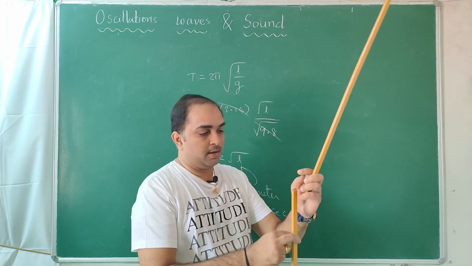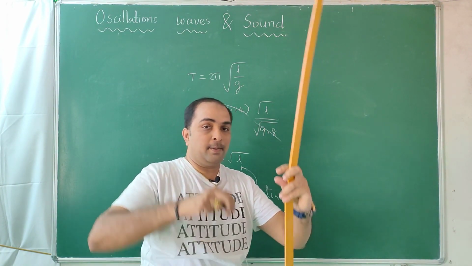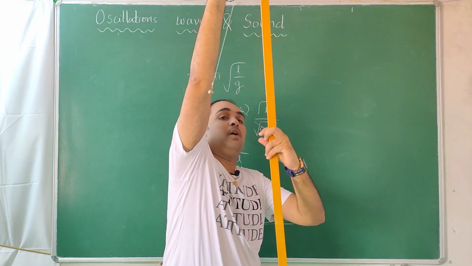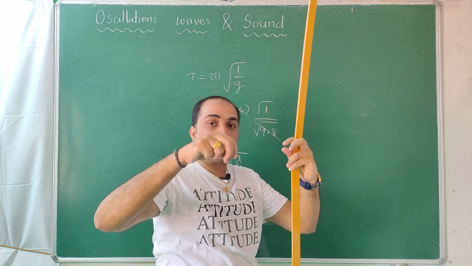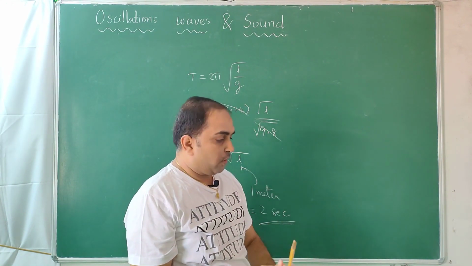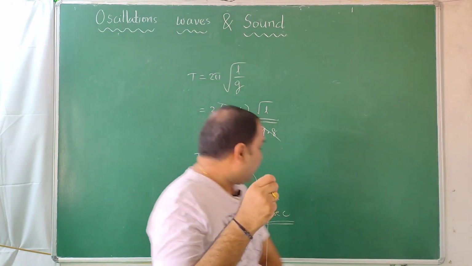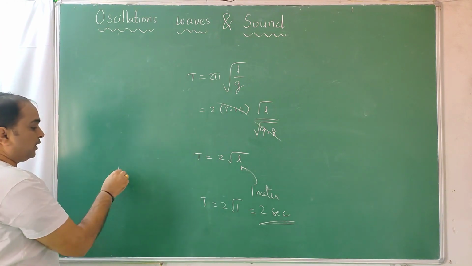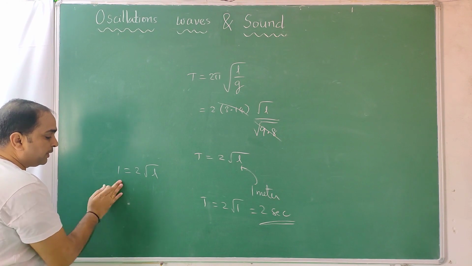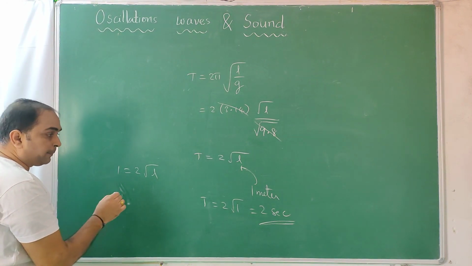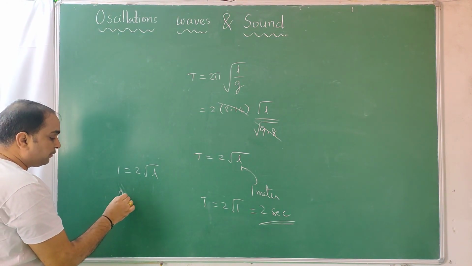This is a meter scale and I need a pendulum of 1 meter length. Then it goes and comes back after 2 seconds. Now I want the time period to be 1 second. 1 is equal to 2 under root of L. Bring this down. 1 by 2, that is nothing but half. Half is nothing but half meter. So 0.5, okay, write it.